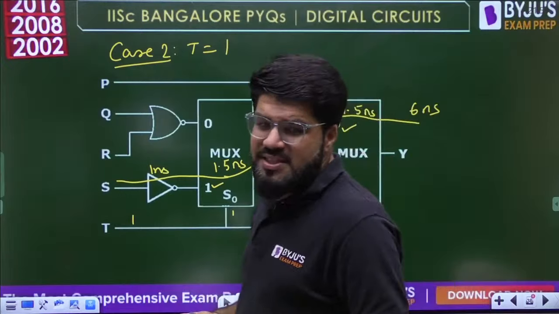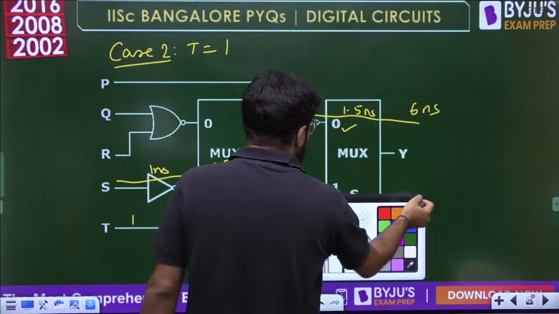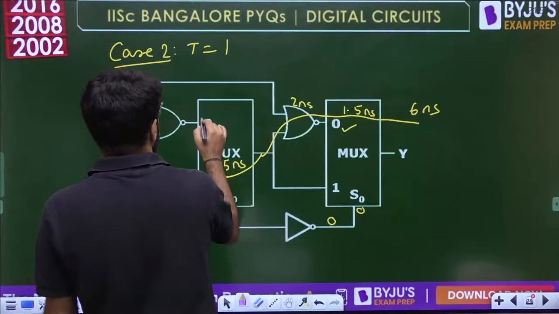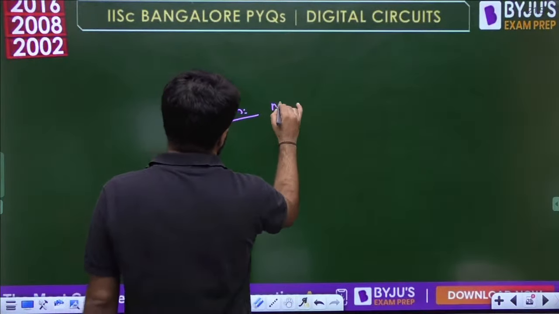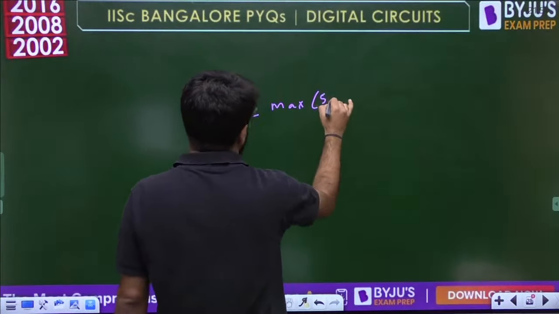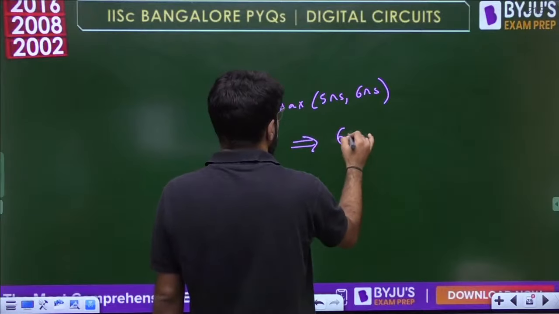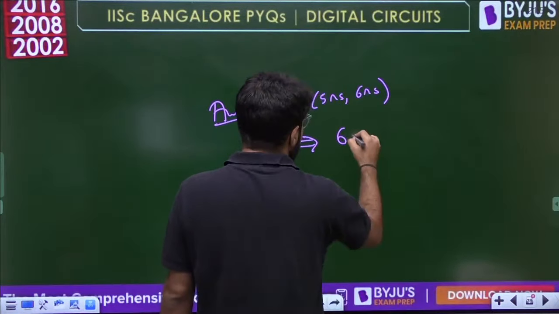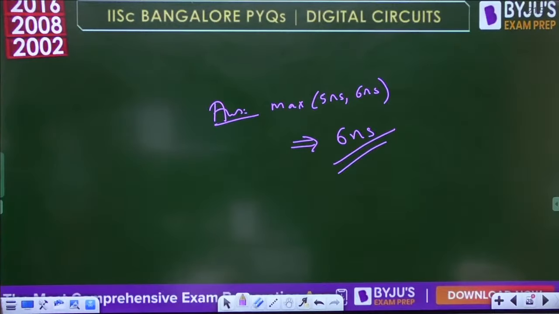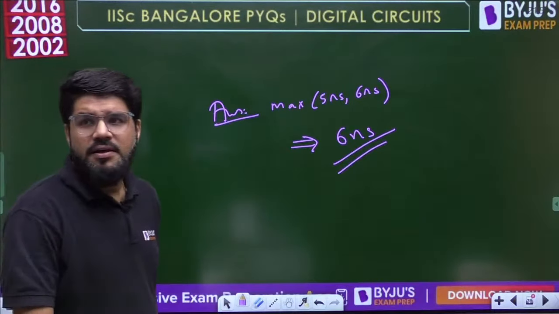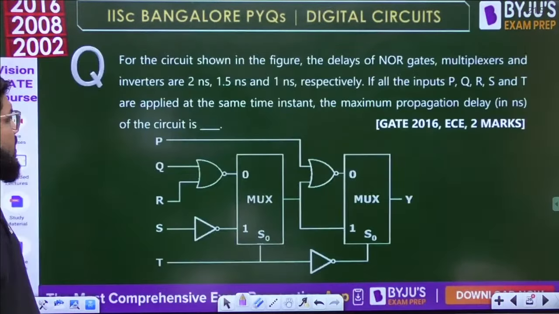So in both the cases the delay is different. What is the worst case delay? The answer is the maximum of 5 or 6. There are two possibilities. So what is the worst case or maximum propagation delay of the circuit? It is 6 nanoseconds for the case T equal to 1. Okay? Yes, RDK correct answer, Ananta correct answer. 6 nanoseconds is the answer.